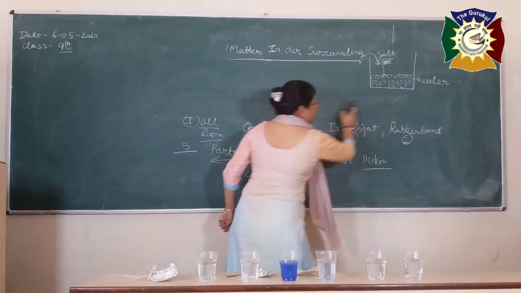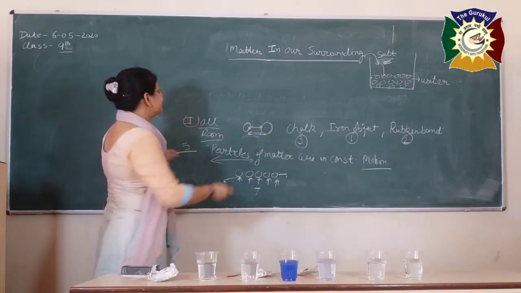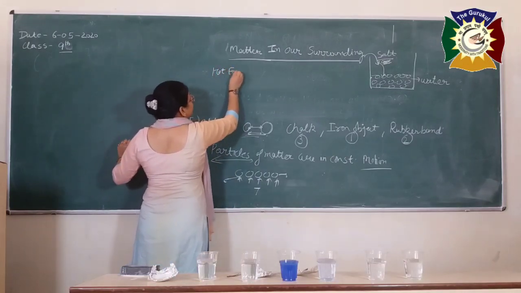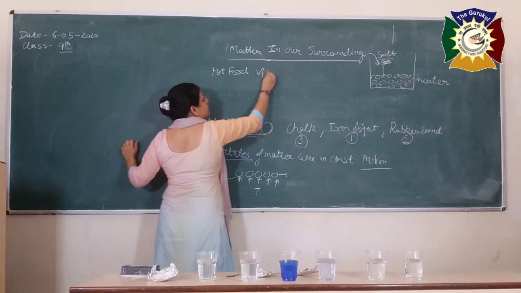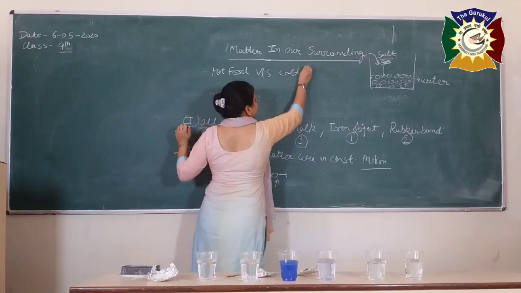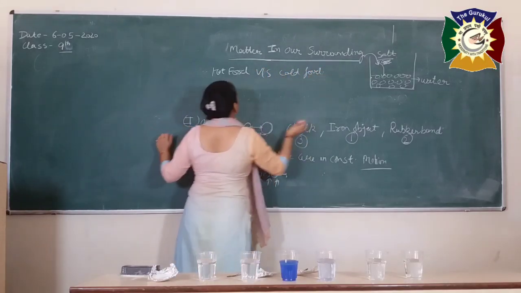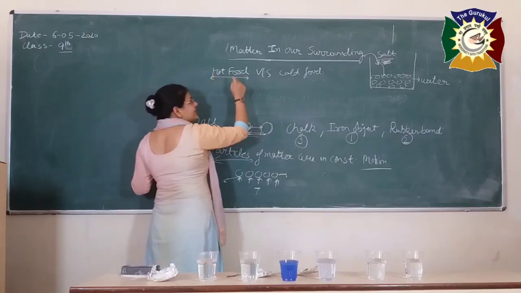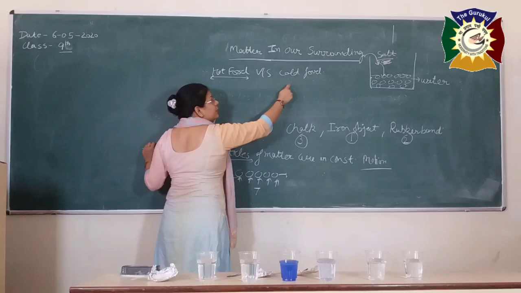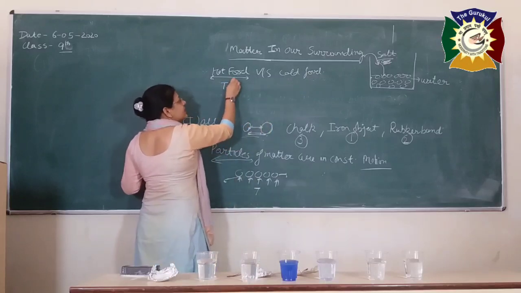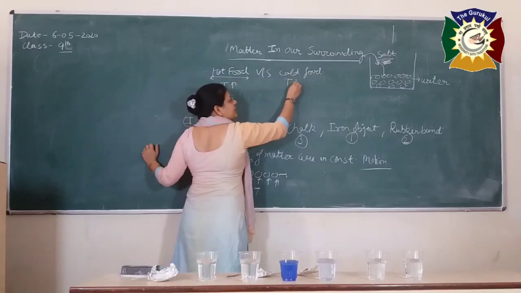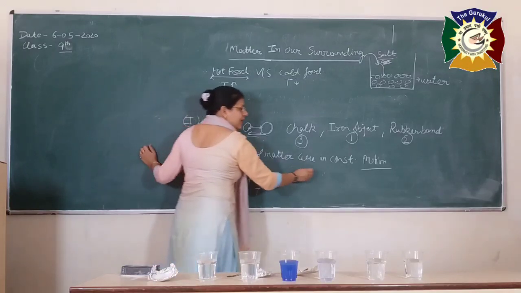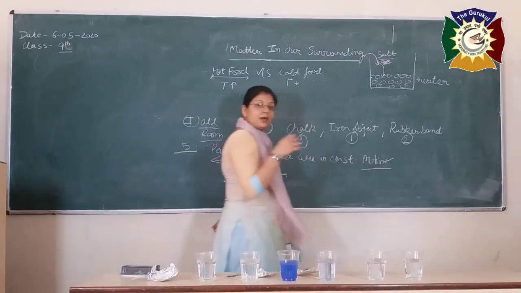Okay. So I am now going to relate this thing with the temperature part. So hot food versus what? The cold one. In the case of hot food, the temperature is high or low as compared to the cold one? Here the temperature is high, there the temperature is low. And we already discussed that the particles of metal are in constant motion. That means they are moving.